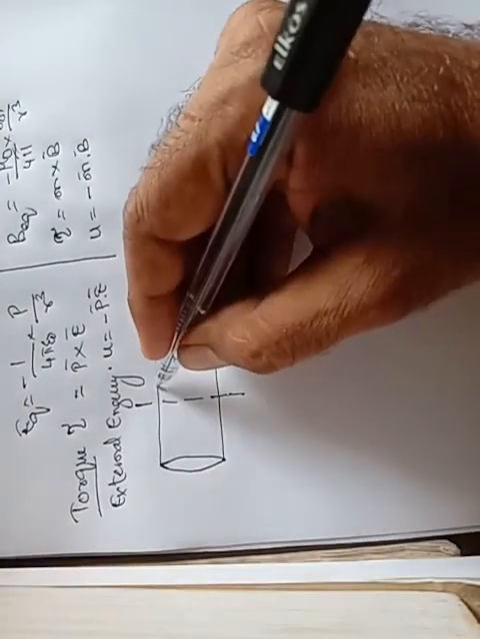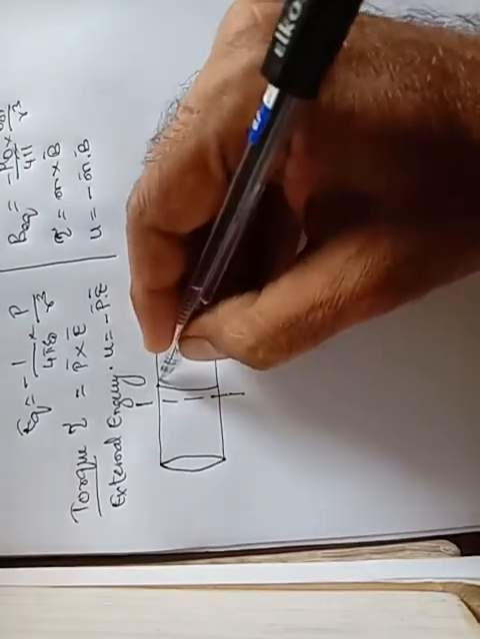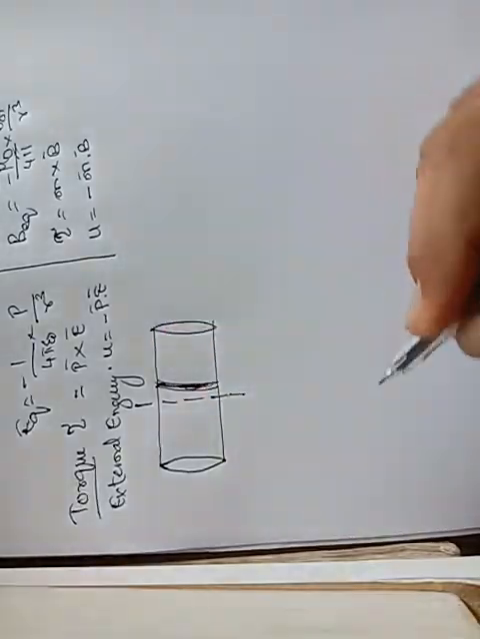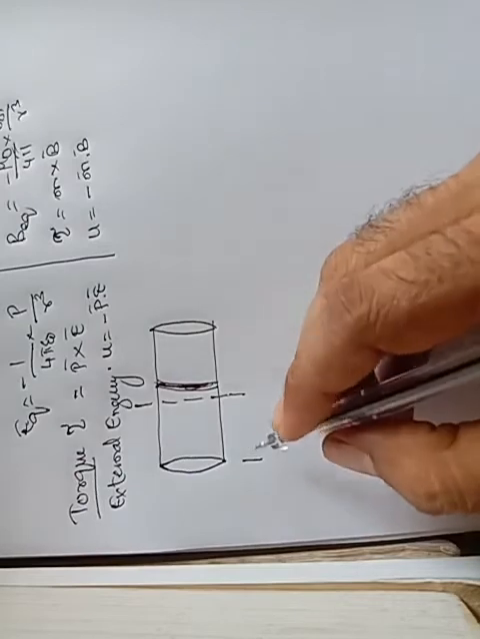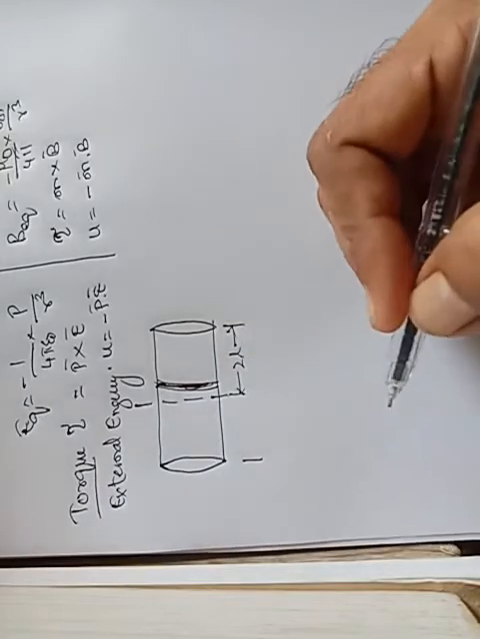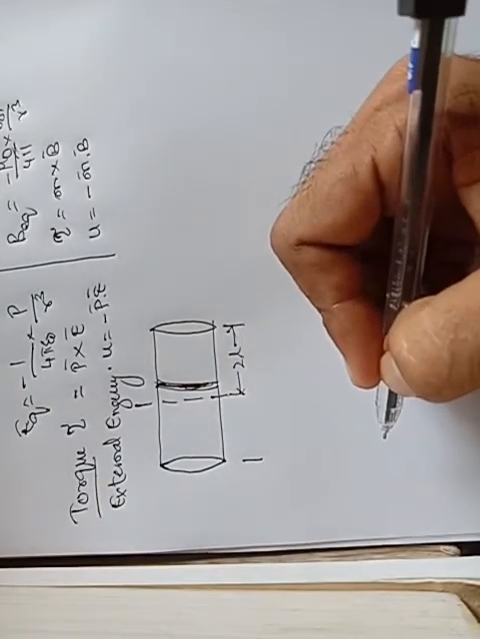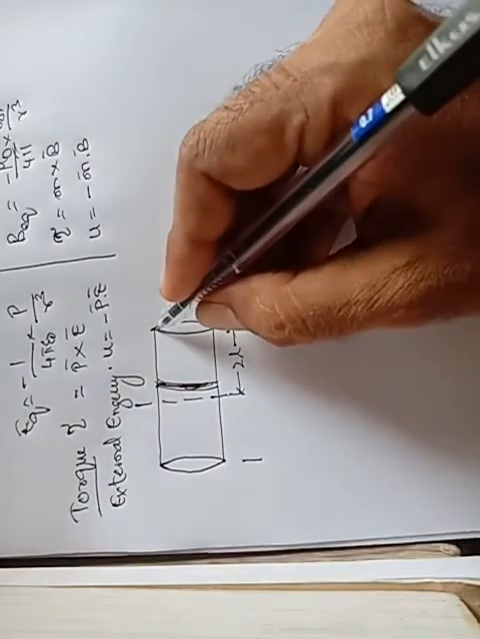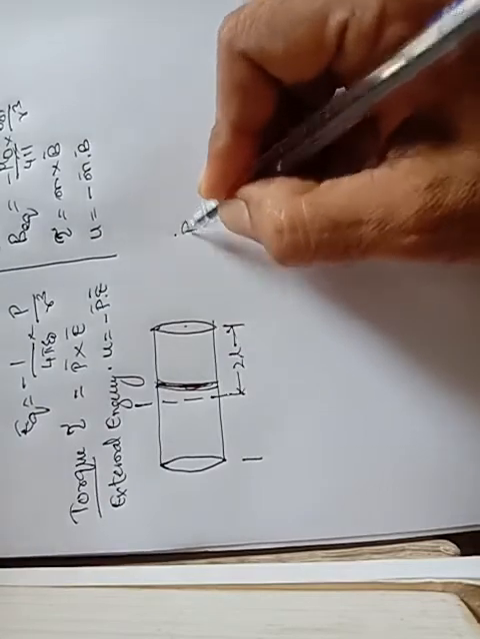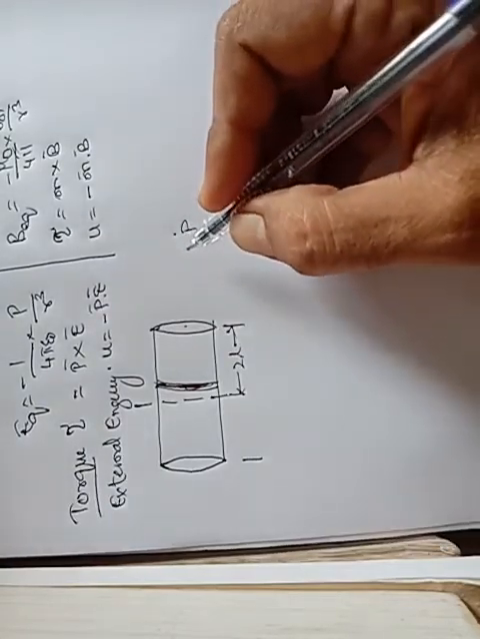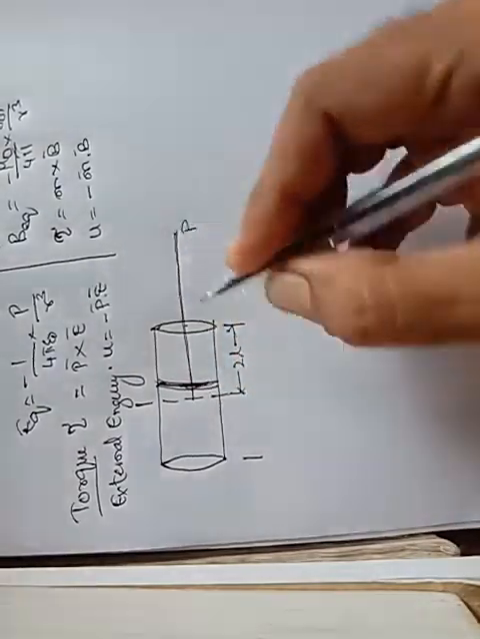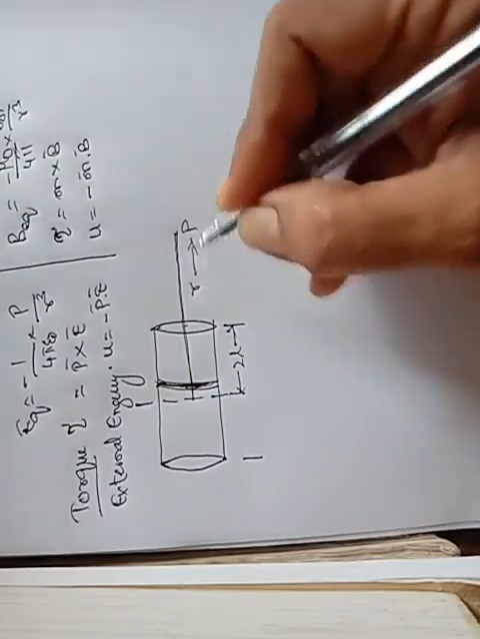If we consider a small element, first of all we will say that the length from here to here is 2L, and the radius is R. Here this is the radius R, and P is the point we will consider at a distance from the center of this. How much distance is this? It is at distance R.